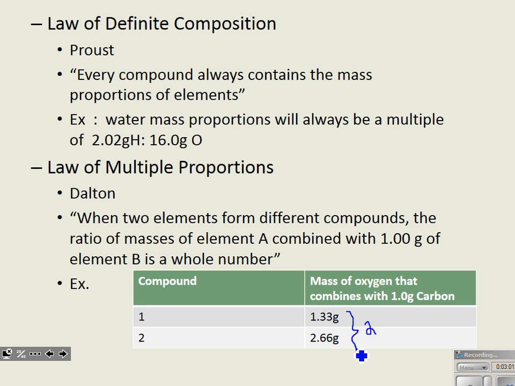So we have one compound that is 1 gram of carbon to 1.33 grams of oxygen by mass, and then another one that has 1 gram of carbon to 2.66 grams of oxygen, which means that we have increased the number of oxygens by a whole number. That multiple is 2. We've doubled the mass of the oxygen that's in that compound, and therefore doubled the number of oxygens.